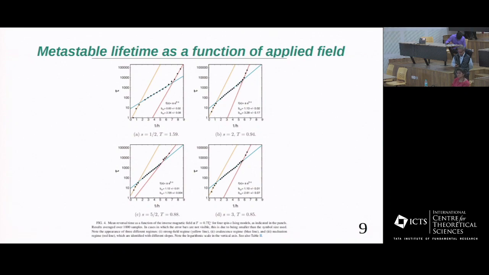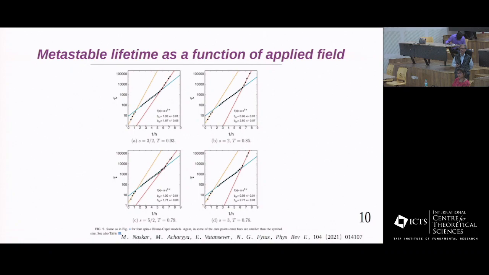If we study this in the Blume-Capel ferromagnet, where d is non-zero, we have a similar observation. Here is the nucleation regime where a single supercritical droplet grows, and this is the multi-droplet regime where they coalesce and form a single droplet to grow.